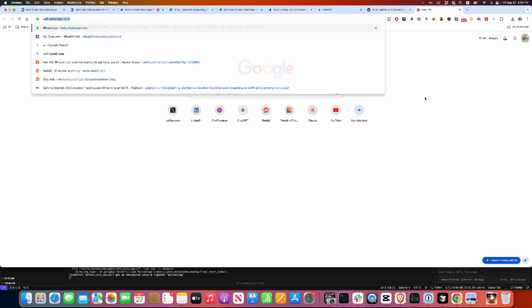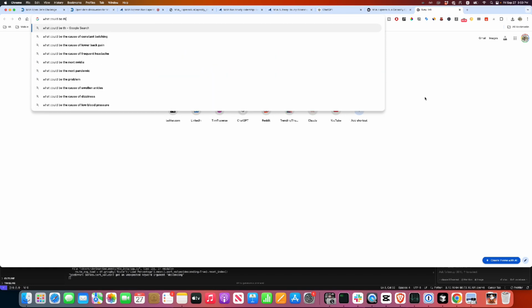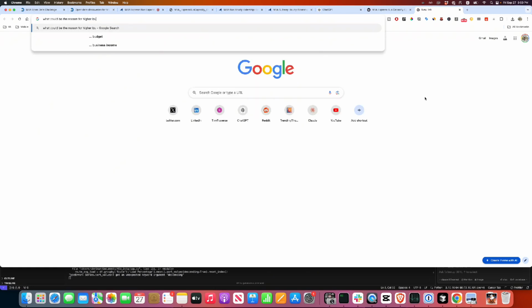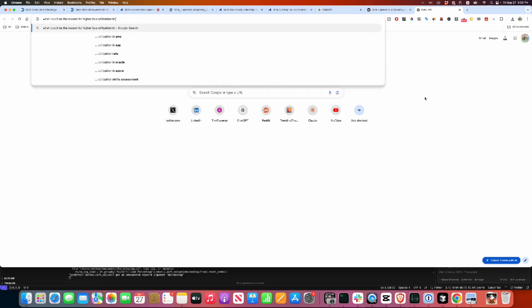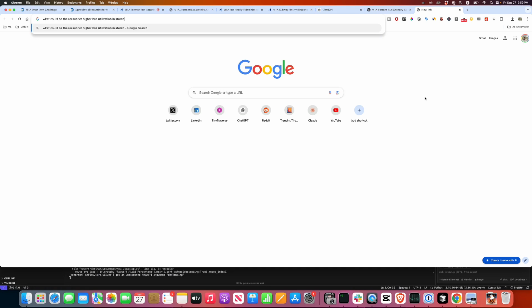We can actually ask what could be the reason for higher bus utilization in Staten Island route during 1 p.m. and 11 p.m. midnight.